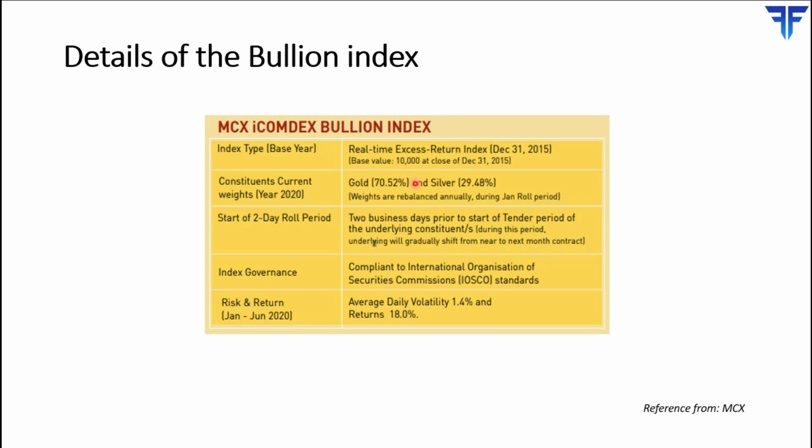The rolls will start 2 business days immediately prior to the first tender day. So if the first tender day happens to be say 1st of October, then the rolls will start 2 business days prior to that.